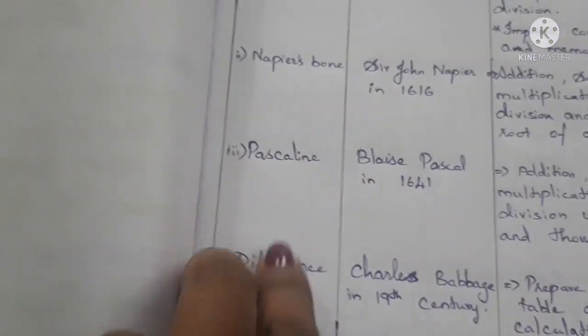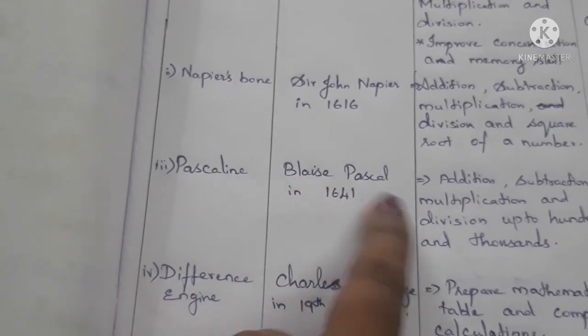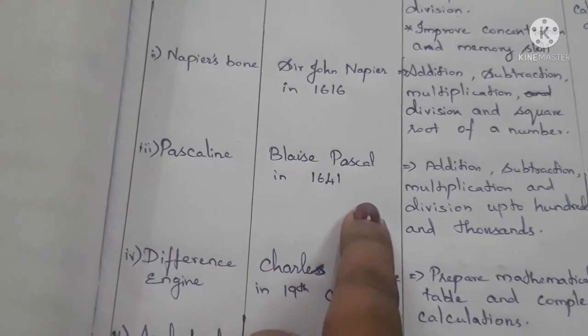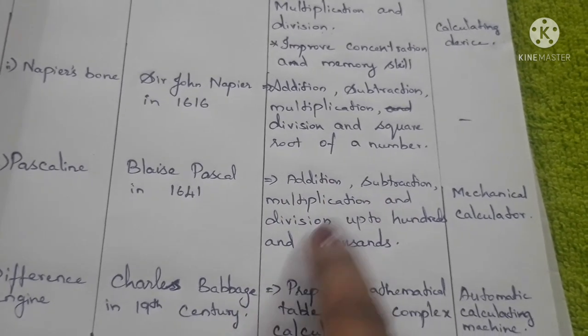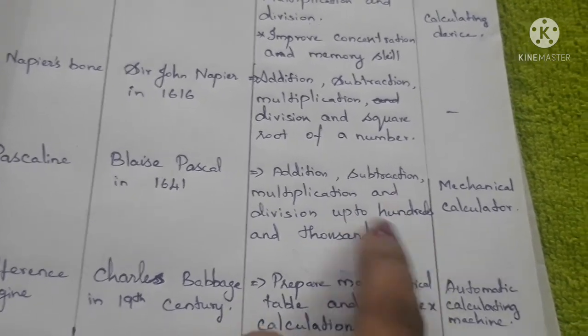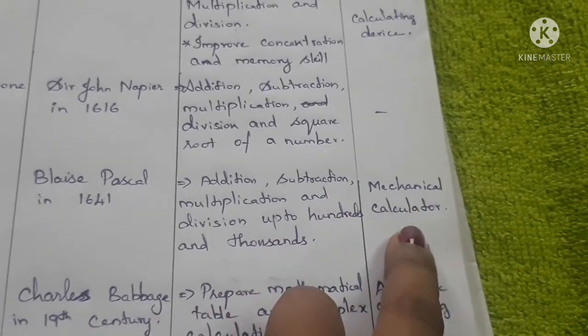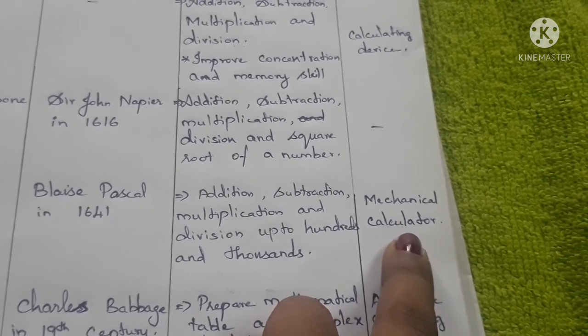The third machine is the Pascaline. The Pascaline was invented by Blaise Pascal in 1641. It is used for addition, subtraction, multiplication and division up to hundreds and thousands of numbers. So it is called the first mechanical calculator.